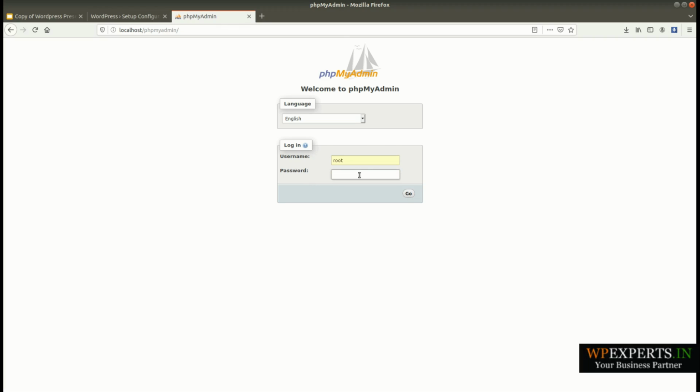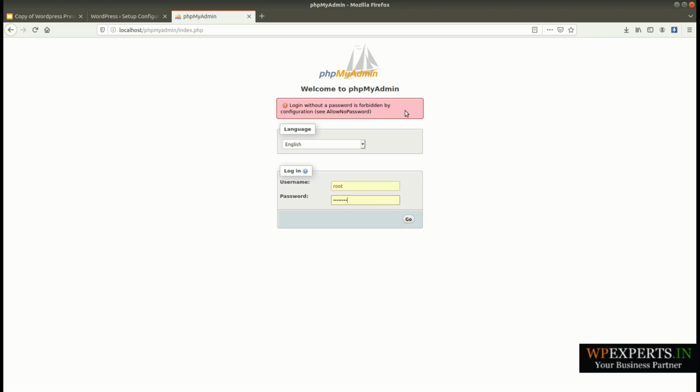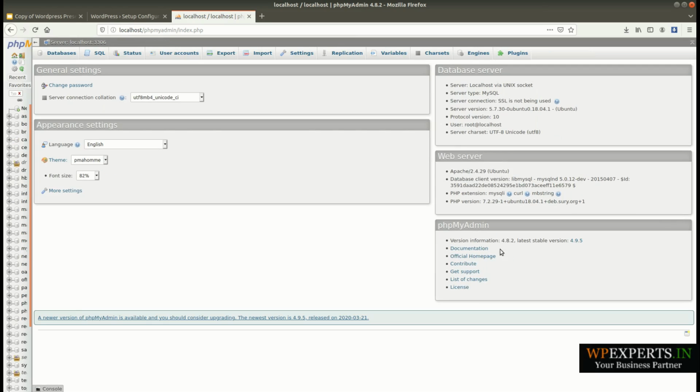Just leave the password blank, add the username as root and click on the Go button, and you will be able to log in to phpMyAdmin. Here I have set my root password, so that's why it's asking me to provide the password. Let me save it. Here you can see I have successfully logged into the MySQL databases.